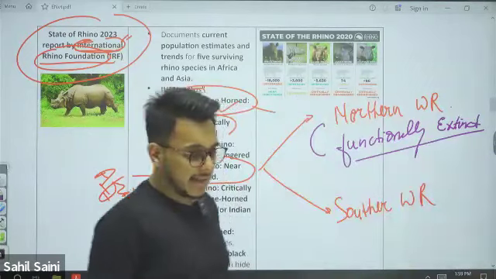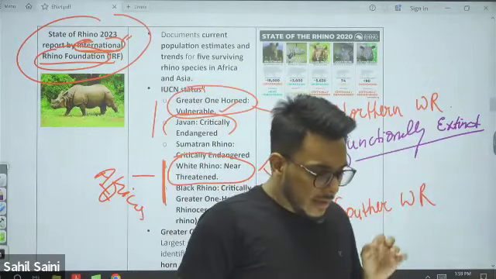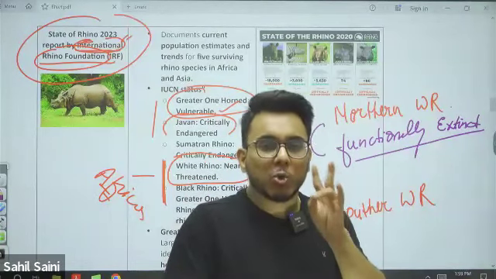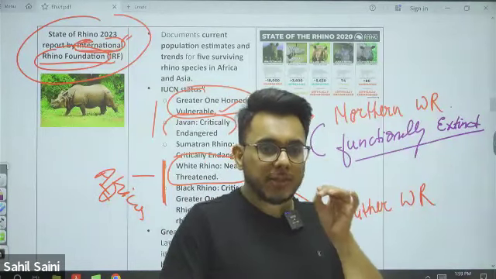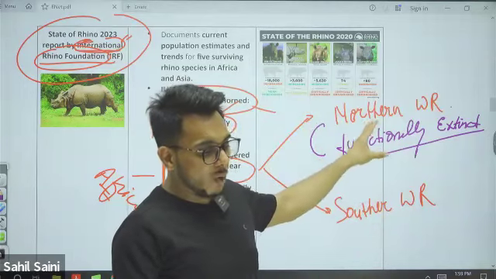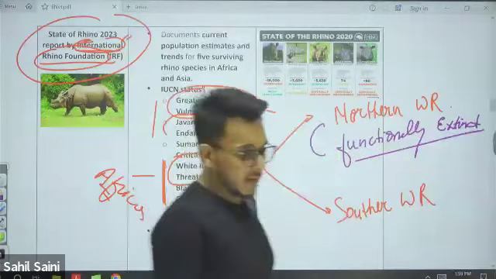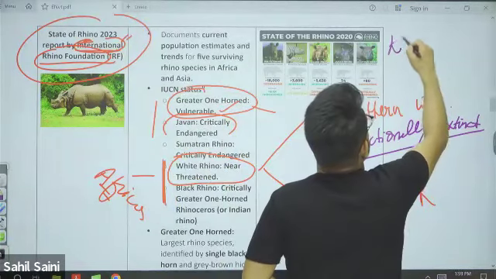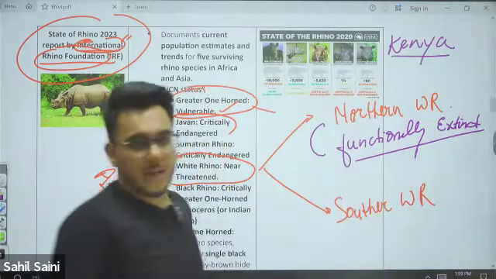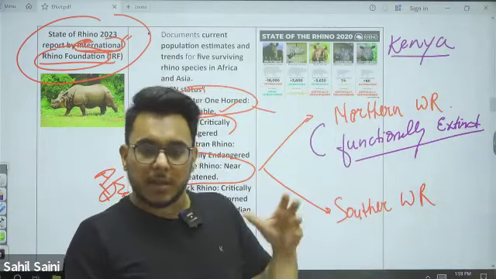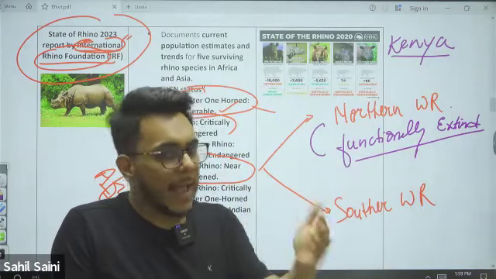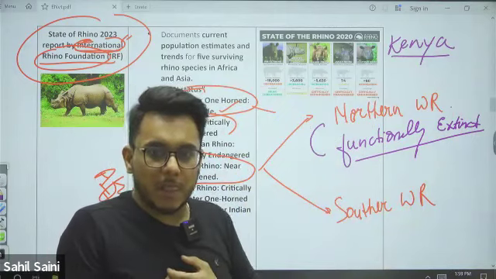It is functionally extinct. Only two of these northern white rhinos are alive, and both are in Kenya. Both are female, both of the same gender. Because both are of the same gender, they cannot reproduce and have offspring.